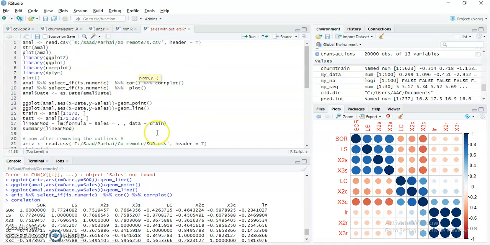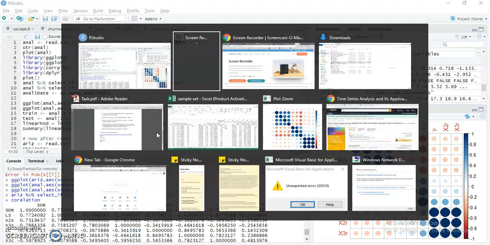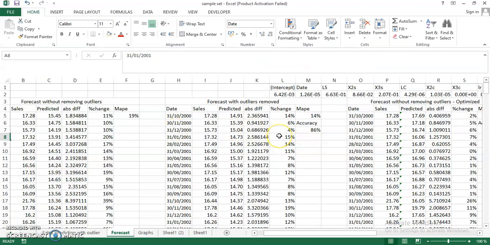And yeah, so let's go to the Excel file. Let me show you. As you'll probably know, MAPE is mean absolute percentage error. Without removing the outliers, it's 19%, which means you have an accuracy of about 81%. With removing the outliers, you have an accuracy of 86%.